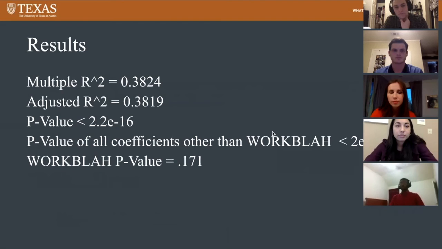The multiple R squared for our model was 0.3824, and the adjusted R squared is 0.3819, which means that given the number of variables we had, the model accounted for 38.19% of variation in the age of first marijuana use that was predicted. And the p-value of the model and all the coefficients other than the number of days missed work was relatively low, almost near 0. And the p-value of the days missed work variable was 0.171. And as Graham said earlier, this is because of the data just not being as expected, and because it's real world data and it's outside of our control. And now Hannah will give our conclusions on our report.